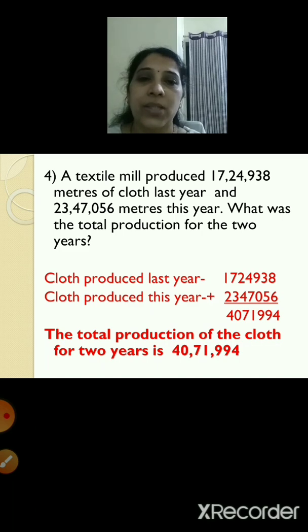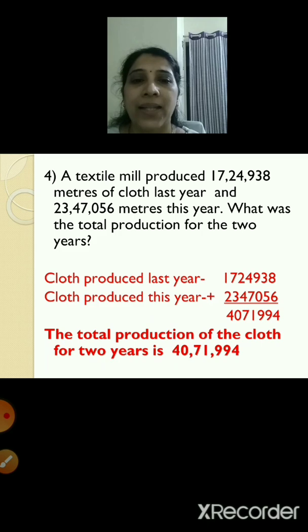So 8 in the units place, 3 in the tens place, 9 in the hundreds place, 4 in the thousands place, 2 in the 10,000s place, 7 in the lakhs place, and 1 in the 10 lakhs place. Your second set was 23,47,056. So 6 in the units place, 5 in the tens place, 0 in the hundreds place, 7 in the thousands place, 4 in the 10,000s place, 3 in the lakhs place, and 2 in the 10 lakhs place.